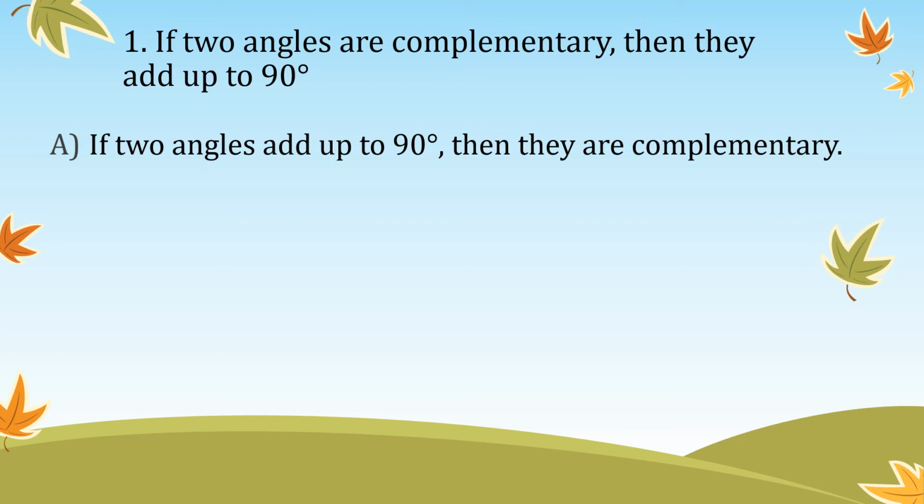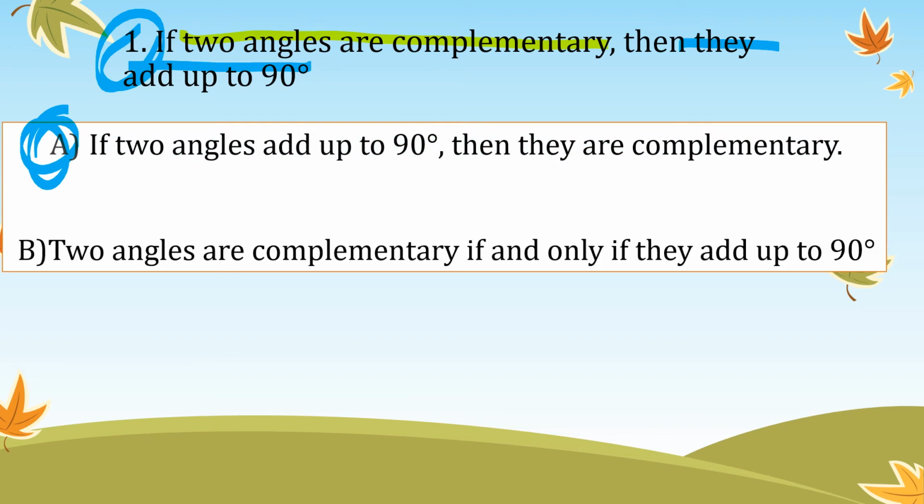This one already did the converse for you. So if two angles are complementary, then they add up to 90 degrees. So you would flip-flop them. If two angles add up to 90 degrees, then they are complementary. That's your converse. And then B, because the conditional, which is this one, and the converse, which is this one, are both true, we can go ahead and write the biconditional, okay? Which would be two angles are complementary if and only if, notice how they have that in there, they add up to 90 degrees.